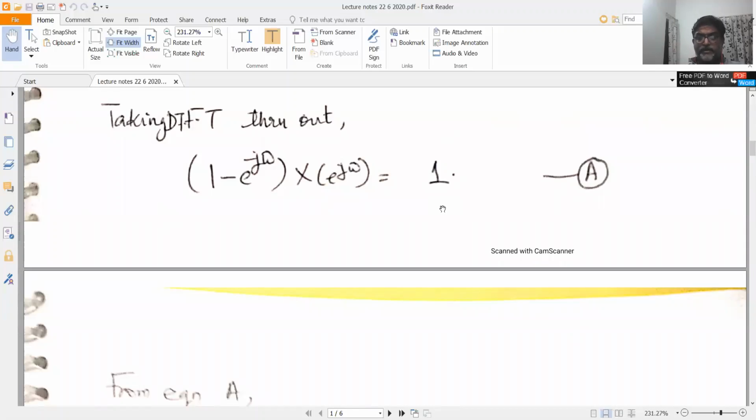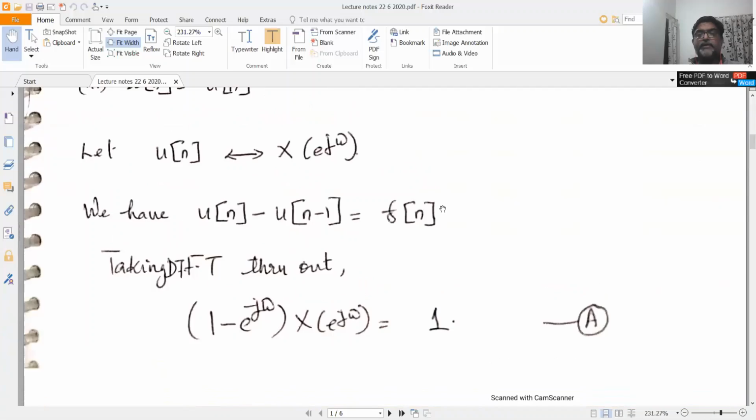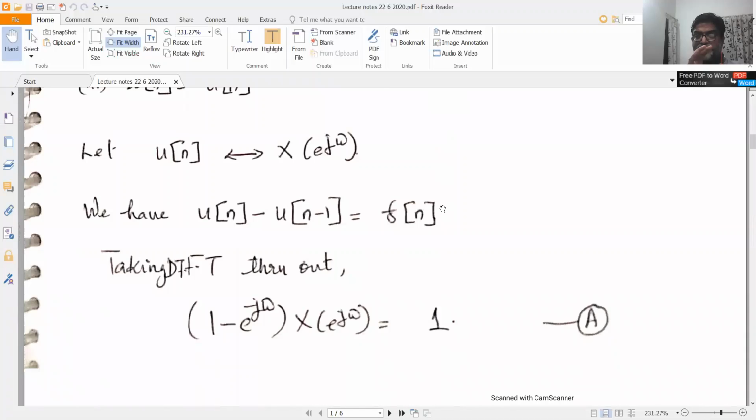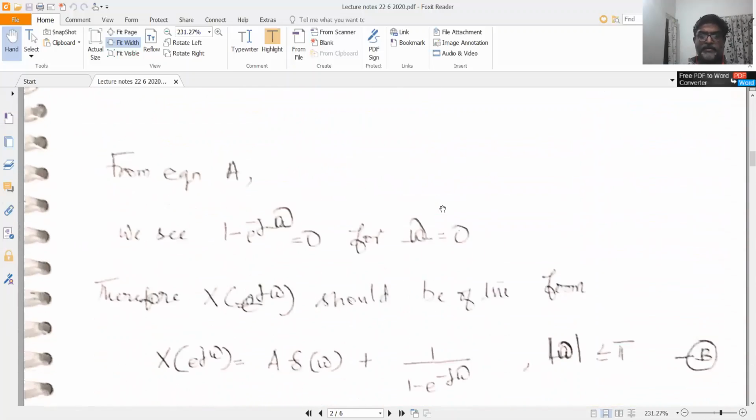So by the way, at omega equal to 0, you will get the DC component of the signal, DC component of the sequence. And your sequence is a unit step sequence. So the unit step sequence has got a DC component, right? You can picturize the unit step sequence: 1, 1, 1, 1, 1, etc. It stays above the x-axis, so there should be some DC component. And that DC component you can represent as a delta omega.